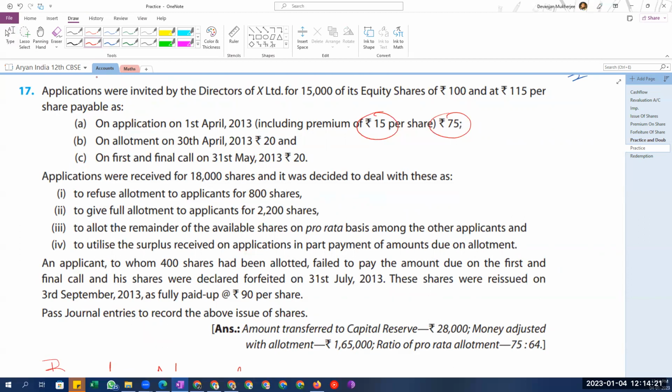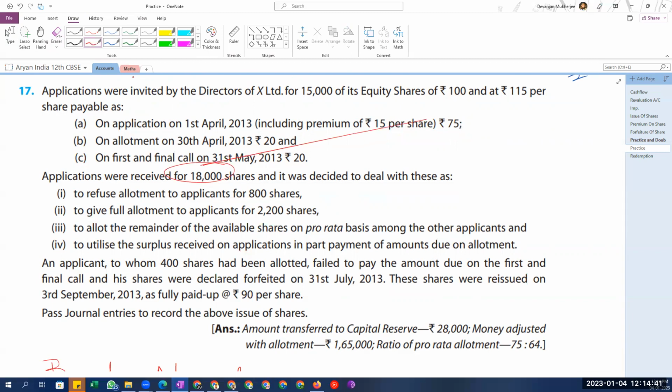Okay, sorry, it's 60. But we also have to transfer that application premium to allotment. So will the journal entry be application account to securities premium? Yeah, that will also be needed. So part by part we are doing that. Right now, applications are being received for this much.